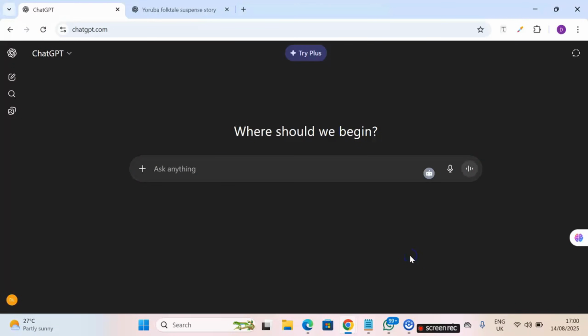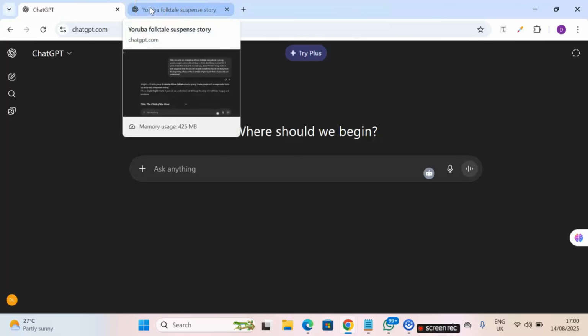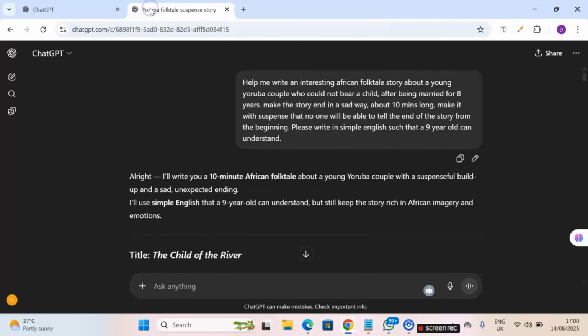Let's get into it. The first step is to write your story. You can write your own story yourself, or you can use an AI tool like ChatGPT to write your story. If you want to write your story with the help of an AI tool, head over to ChatGPT like I did, and this is what I told ChatGPT: help me write an interesting African folktale story about a young Yoruba couple who could not bear a child after being married for 8 years. I am giving ChatGPT an idea of the story I want.